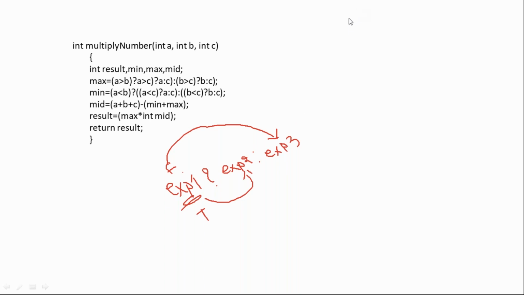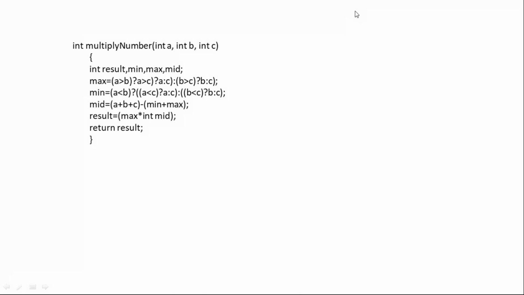Now as far as this problem statement is concerned, you can have a look here. A, B, C values are given. Let's take any values. Let's take simple ones: A value 3, B value 6, and C value 4. Now we are finding the max value. A is greater than B.